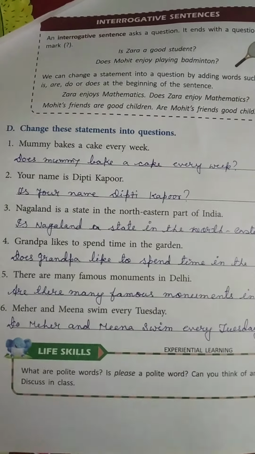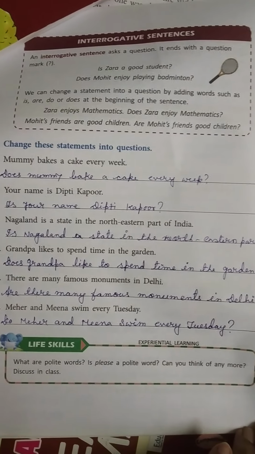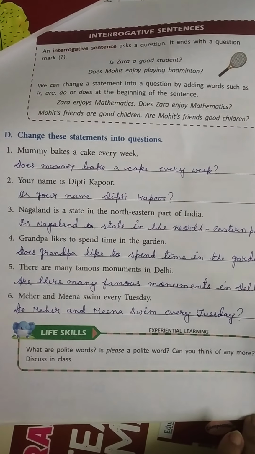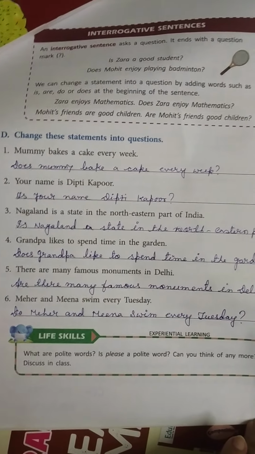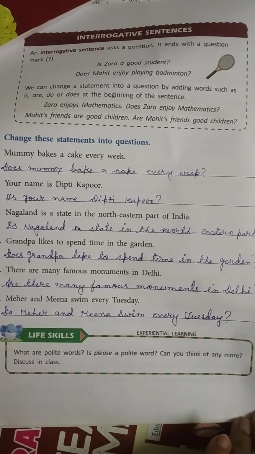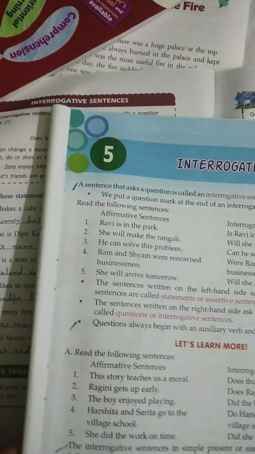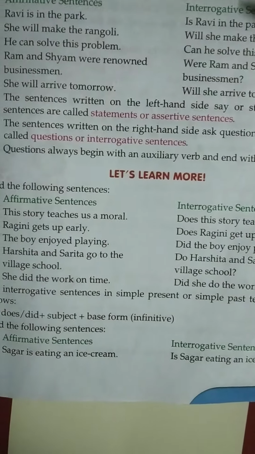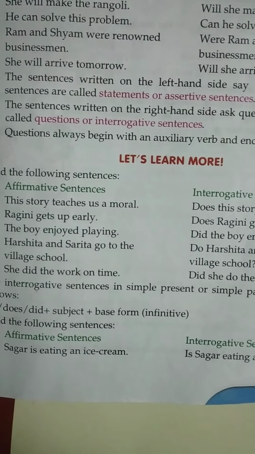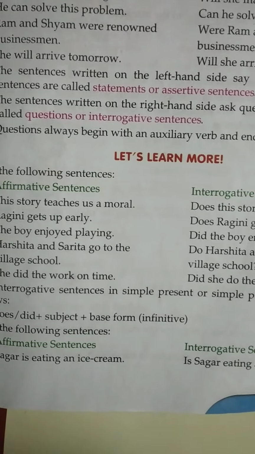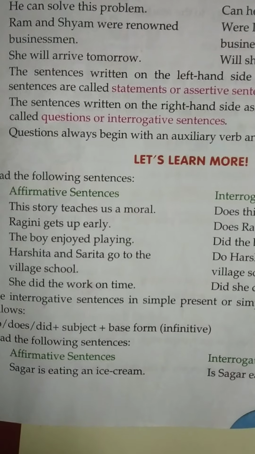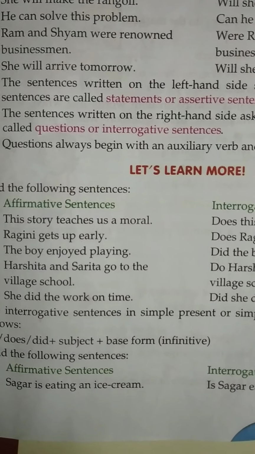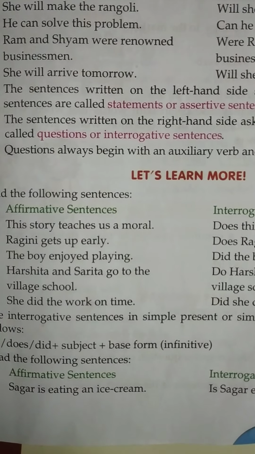Now I am explaining in detail. I already told you that to make a question, we have to bring the auxiliary verb first. Now, you may not get an auxiliary verb in the sentence, but you have to bring it from the main verb. For your better understanding, I can show you a few more examples. Here we can see, this story teaches us a moral. In this sentence, we are not getting any auxiliary verb. The main verb given here is teaches. But from here we have to bring the auxiliary verb.